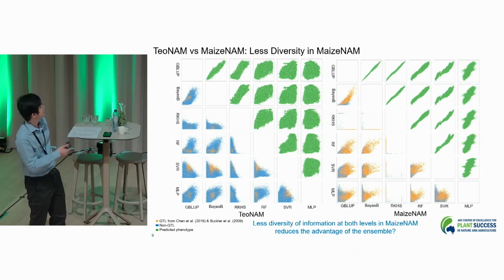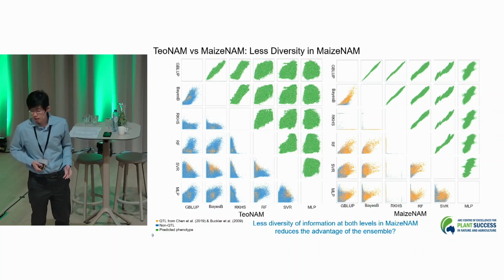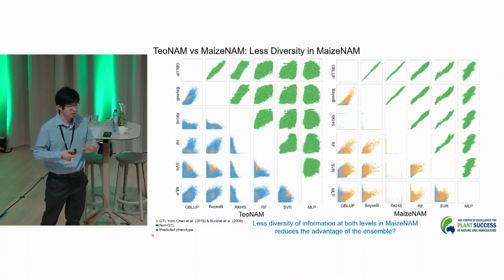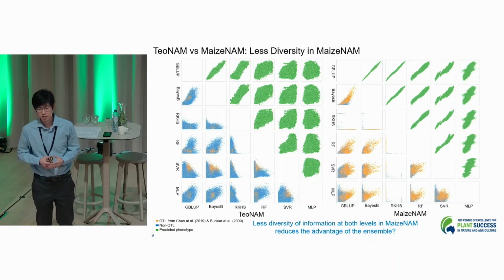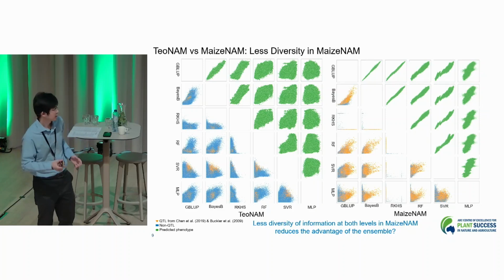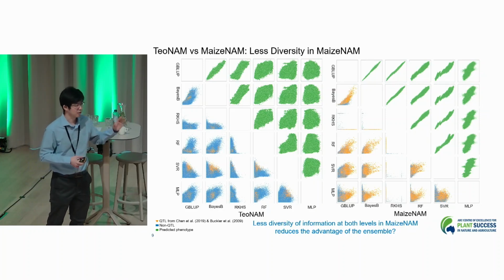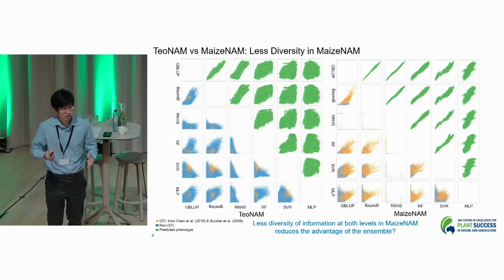This indicates less diversity in the maize dataset in terms of captured information, and this lower diversity might have reduced the advantage of the ensemble, as a hypothesis. We were able to see the same trend for the maize landraces dataset as well, indicating that diversity in information can be a key factor contributing to the prediction performance enhancement by the ensemble. So that's one message here.